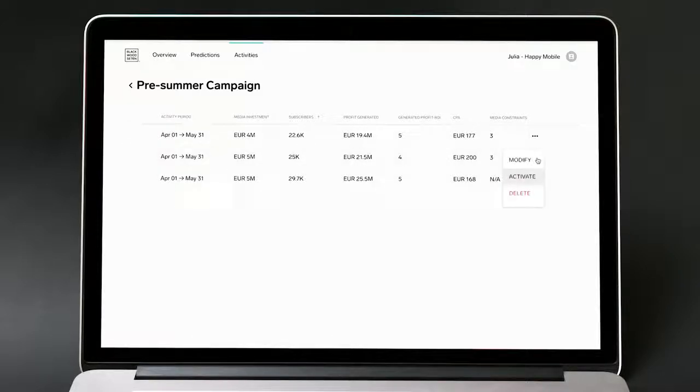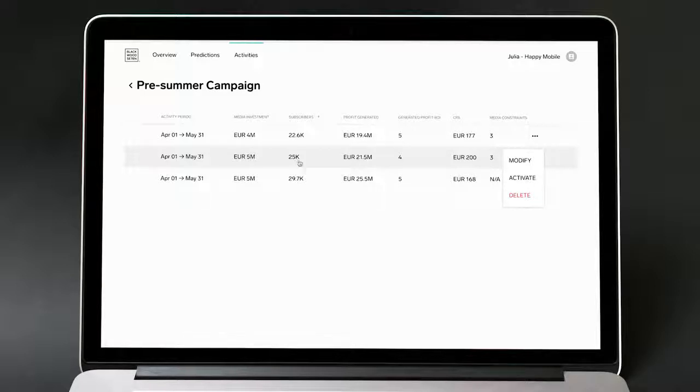So out here, we can either modify once again if we want to do a new prediction, we can activate it, or we can delete it. So, let's say that we are happy with reporting back to our boss that with 5 million, we can actually generate 25,000 subscribers while still adhering to the media commitment we have with ProSieben, and we don't need to generate any new materials for print and outdoor.